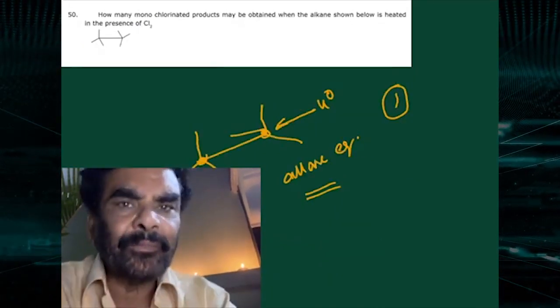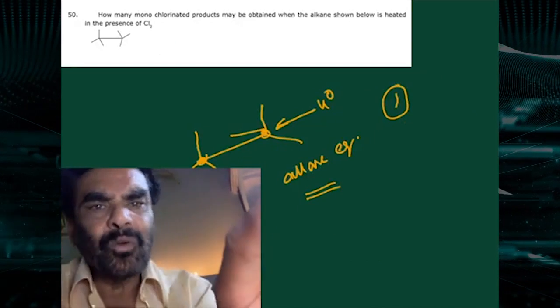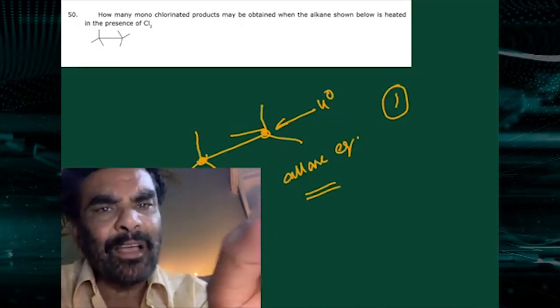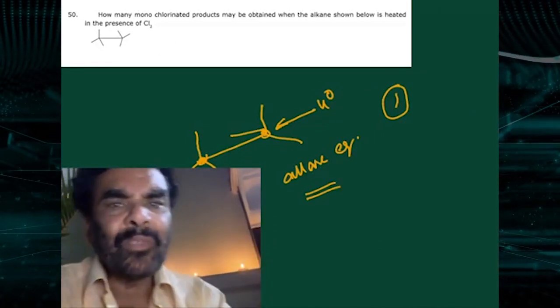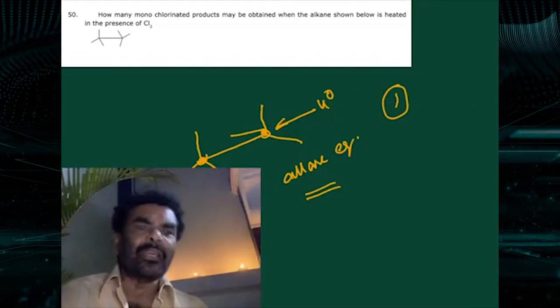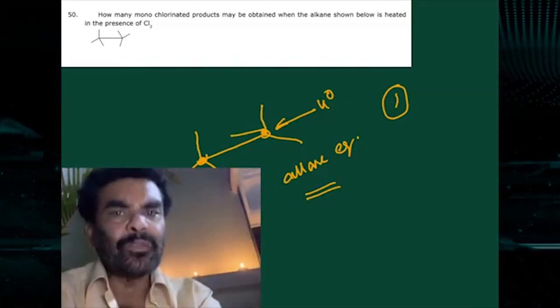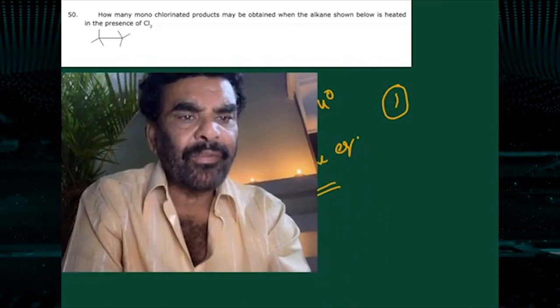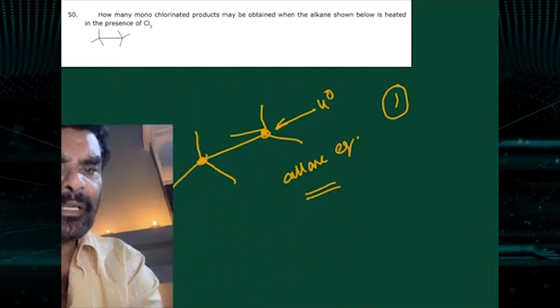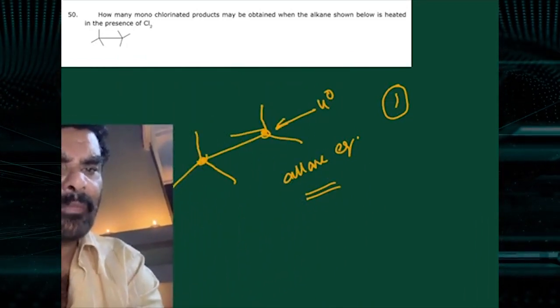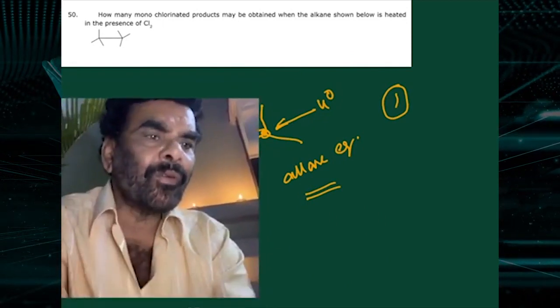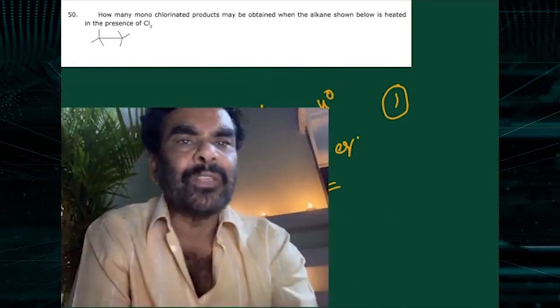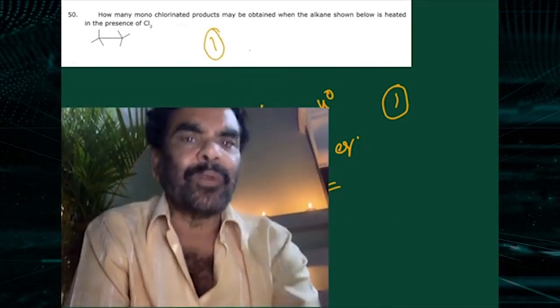The next one is 2,2,3,3-tetramethylbutane. All hydrogens are equivalent. Only one is possible. See, all the methyl hydrogens are equivalent. Only one monochloro derivative is possible.